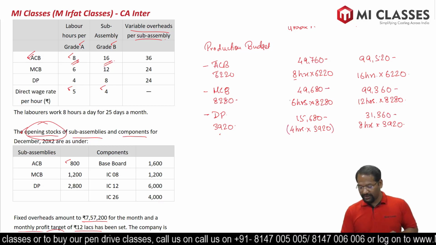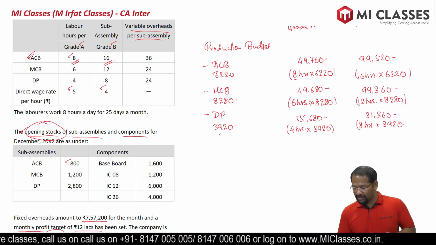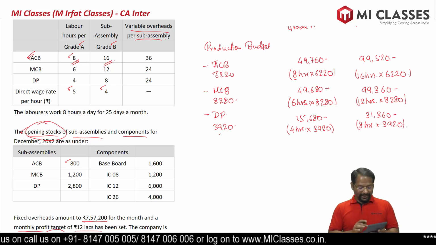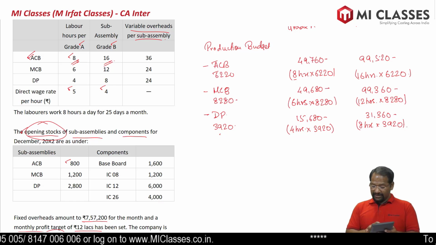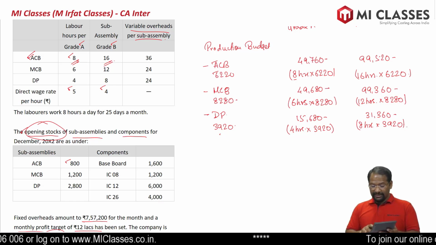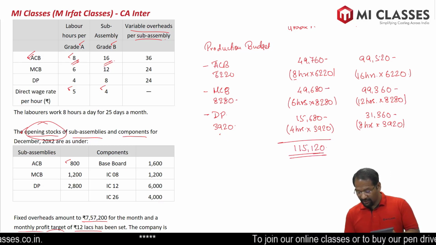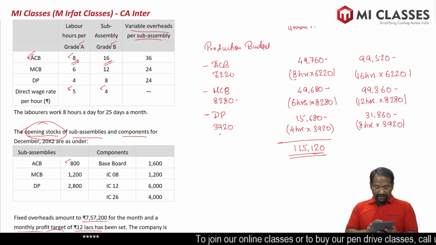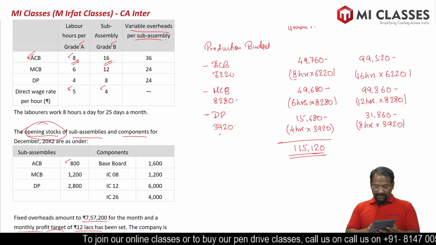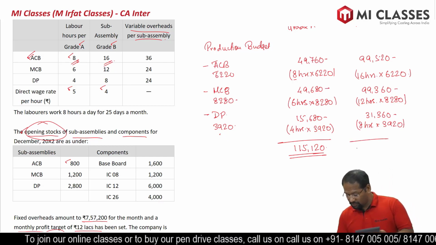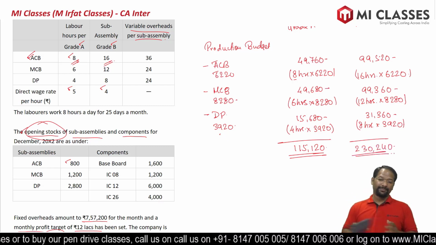This is the working for your revision. When you revise, you should not get confused how these numbers are coming. So for your own learning, keep writing these numbers. So 49,760 plus 49,680 plus 15,680, we get 1,15,120 hours of grade A. Similarly, second one, 99,520 plus 99,360 plus 31,360, we get 2,30,240 hours of grade B.